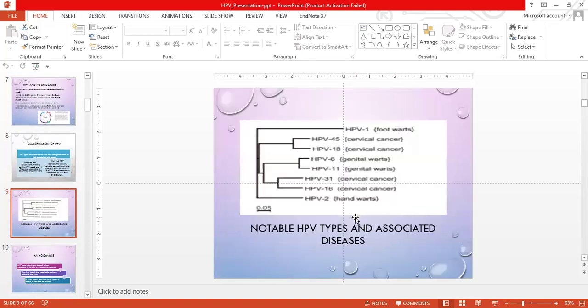These are the notable types of HPV and the associated diseases they cause. HPV 1 results in foot warts, 45 and 18 cause cervical cancer, HPV 6 and 11 result in genital warts, 31 and 16 cause cervical cancer again, and HPV 2 results in hand warts.